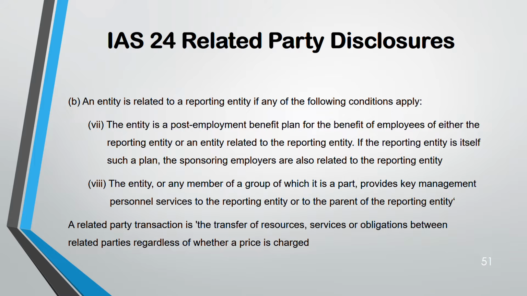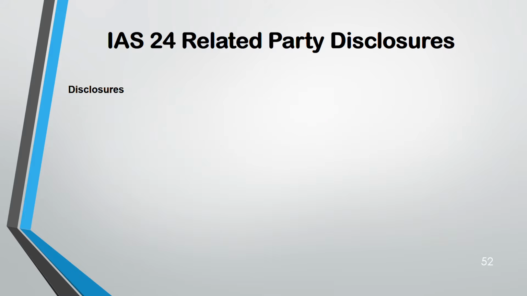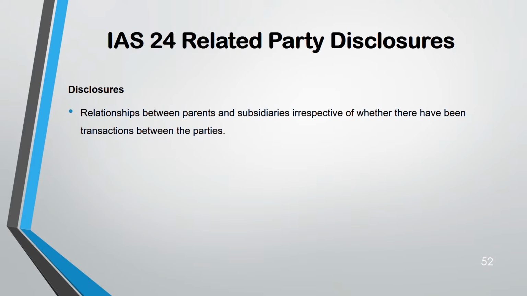So related party transactions mean giving any kind of service, resource, or obligation. There is a transfer between the two related parties, whether a price is charged or not. So if you are from this list, you become a related party and you have to disclose it. Whether a transaction is made between you or not does not matter. Disclosure, that's what it says. Any relationship between parent and subsidiary, whether a transaction took place or not, you have to disclose because they are related.